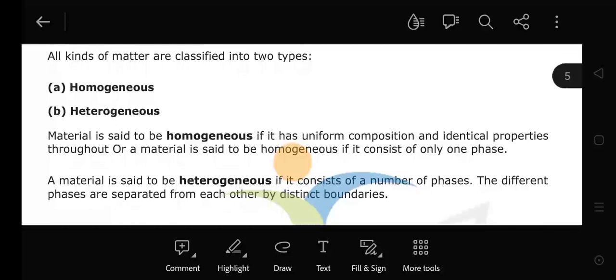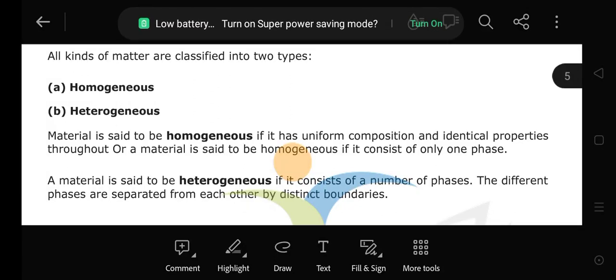You can't see the sugar particles or the salt particles in the water. That means you have a homogeneous mixture. In air, you can't see where the oxygen is, where the hydrogen is. You see only a single phase, the gaseous phase. Now next is alloys. Alloys are mixtures of metals, or mixtures of metal and non-metal. For example, steel, brass, bronze. Steel is made up of iron and carbon, but after seeing the steel, you can't say where the iron is and where the carbon is. So alloys are also homogeneous mixtures.